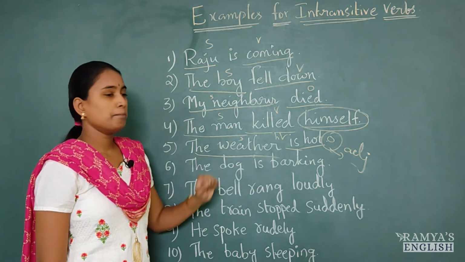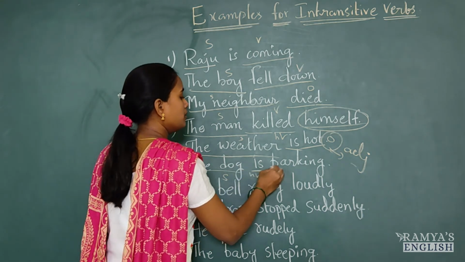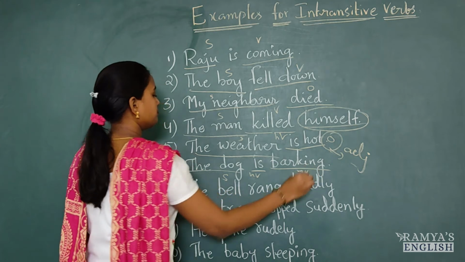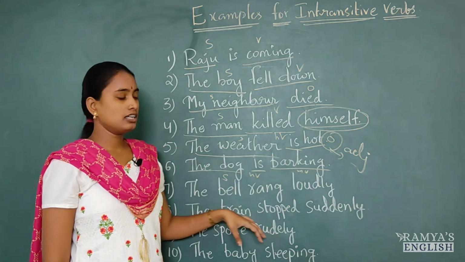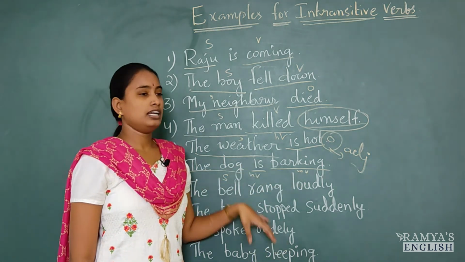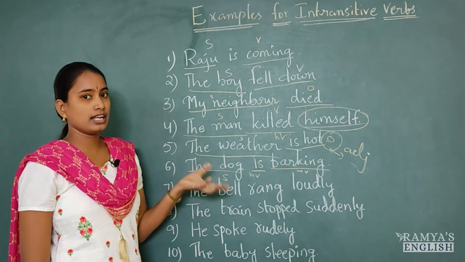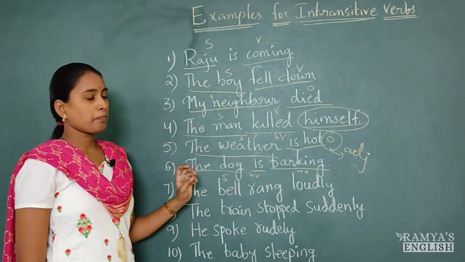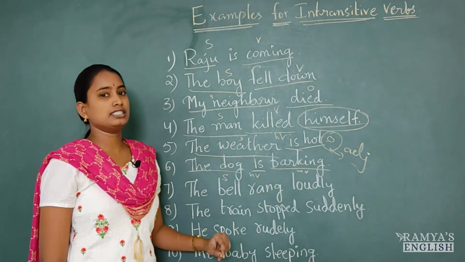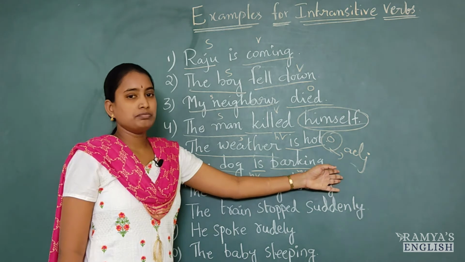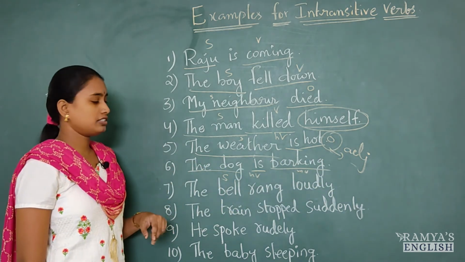The dog is barking. Here the dog is subject, is helping verb, barking is main verb. Here the dog is not performing this action on others. Let's say the dog is barking at thief. We can say like, by looking at the thief, it barked. So the subject is not performing any action on others and there is no end object to receive this action. That's why it is intransitive verb.